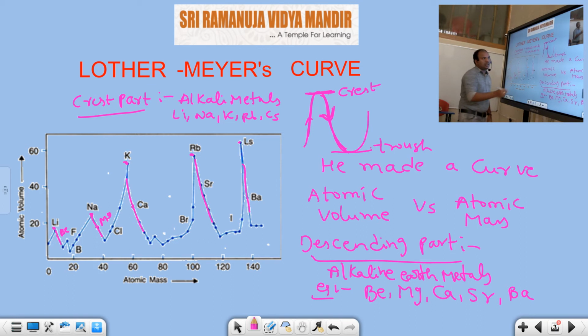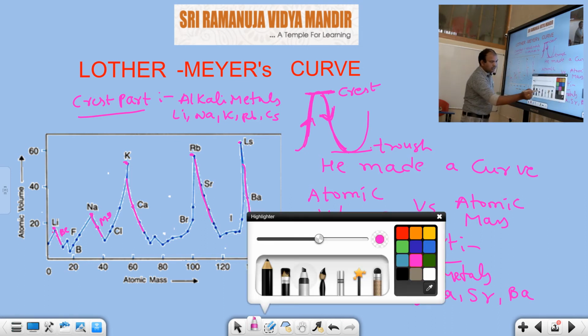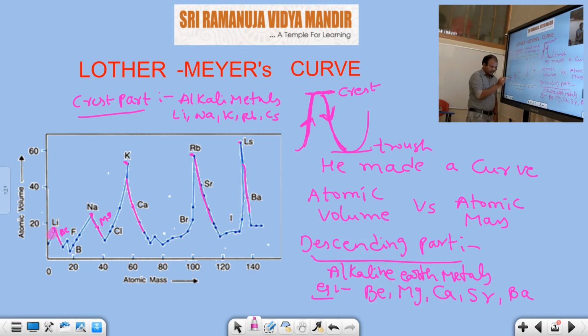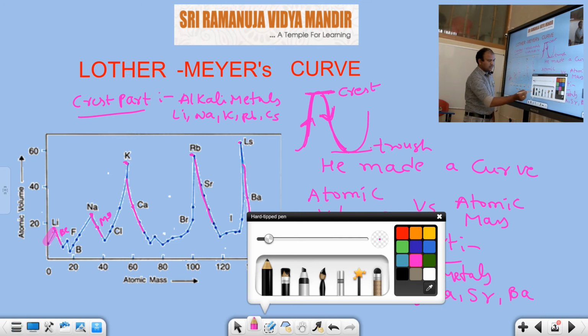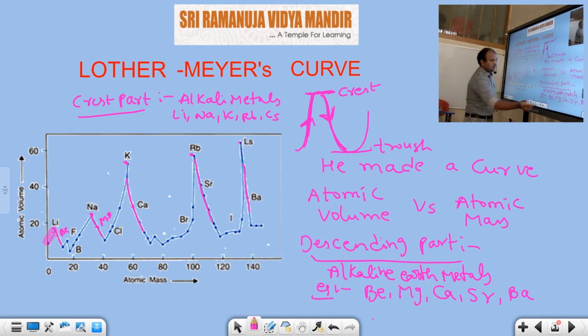In the same manner, you should observe this upward displacement. This is the ascending part. Ascending part means upward displacement, simply said. This ascending part is occupied by which elements?